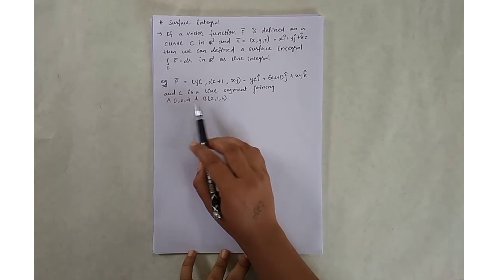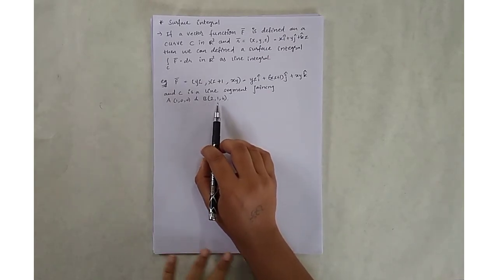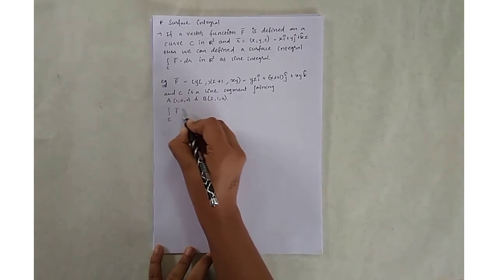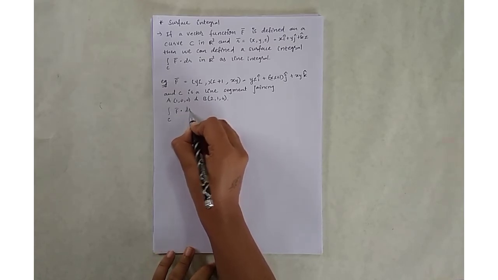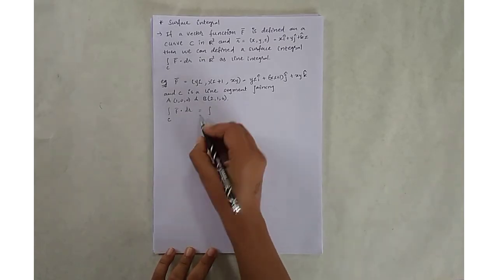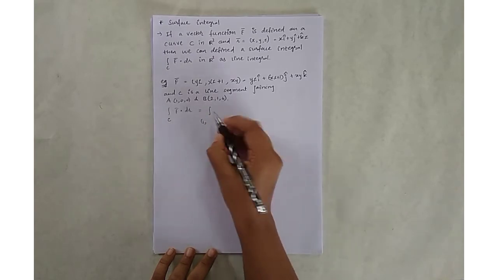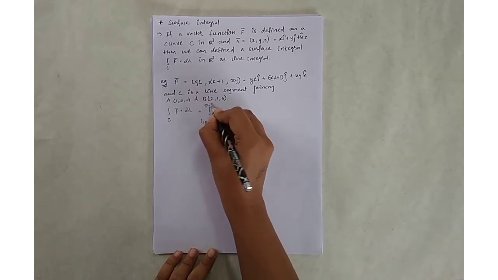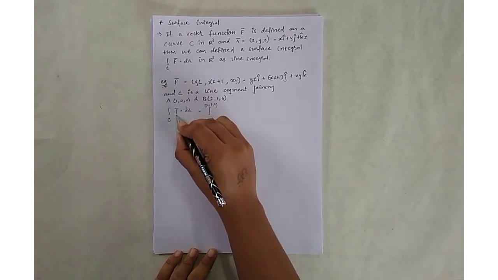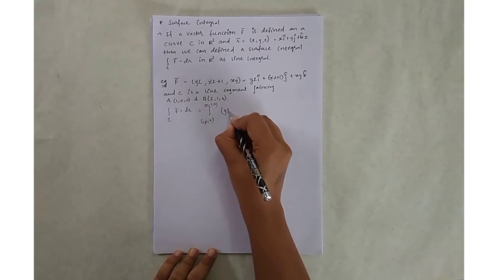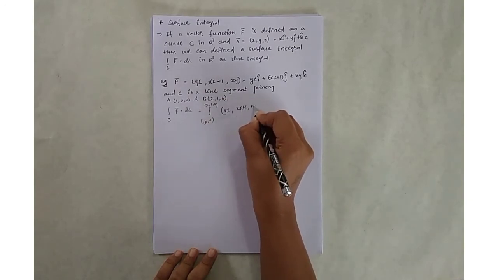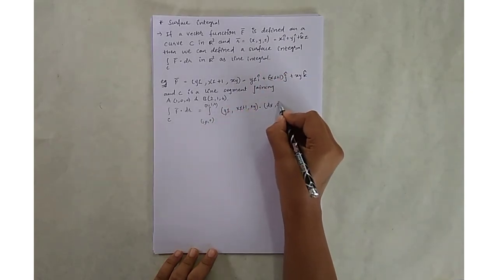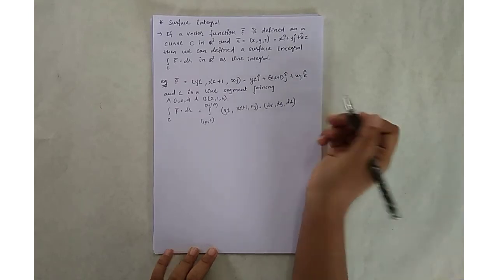First is A(1,0,0) and second one is B(2,1,4). So first find the integral on curve C of f bar dot product with dr. So it is equal to the integration between these two points, that is (1,0,0) and (2,1,4). Put the value of this function, that is yz, xz plus 1, and xy, dot product with dr, that is dx, dy and dz.